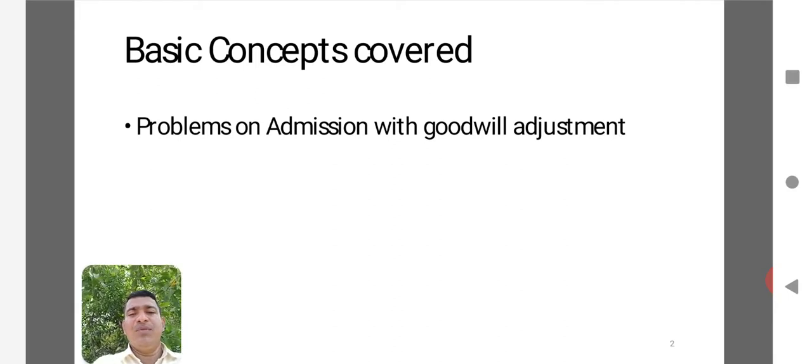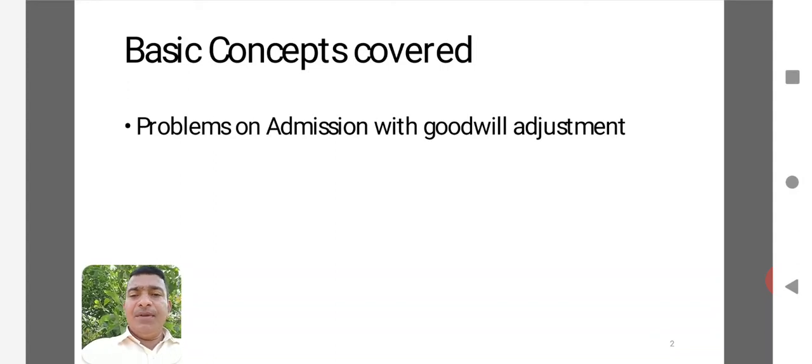As we know, goodwill is a reputation or the good name of the firm. It is actually the potential of the partnership firm to earn a huge profit in the future. So, a partner who is newly admitted into the partnership firm will bring some value for the goodwill or the reputation of the partnership firm only when it is received in the form of money or money's worth. That should be recorded according to Accounting Standard 10. And according to Accounting Standard 26, a goodwill account cannot be raised by intrinsic value of assets.